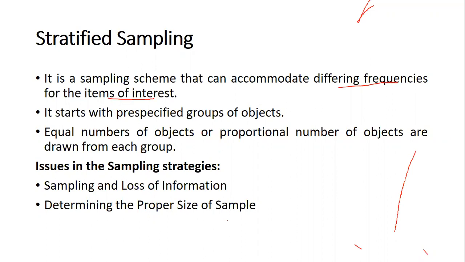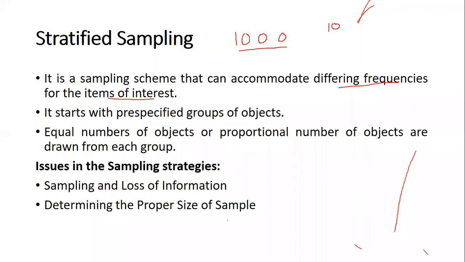So when we have different groups of items, as I've told you, the 1,000 transactions that we have, the items that are going to be bought in these 1,000 transactions are 10 items.